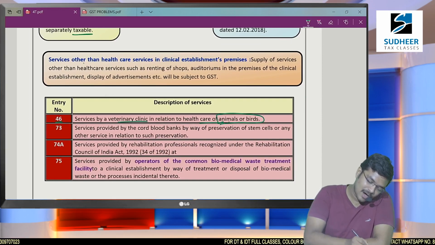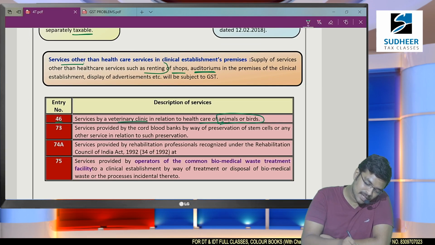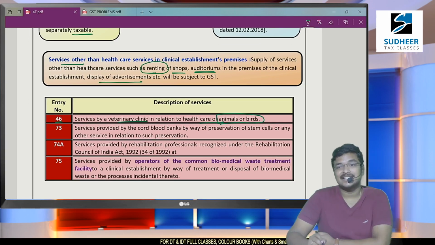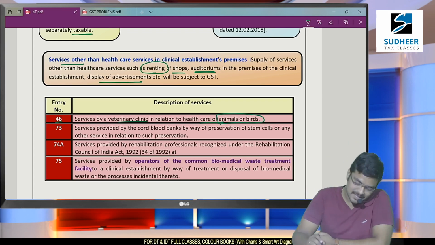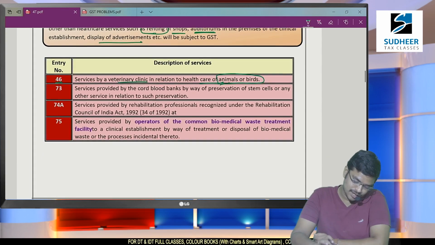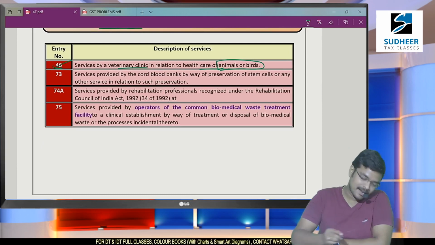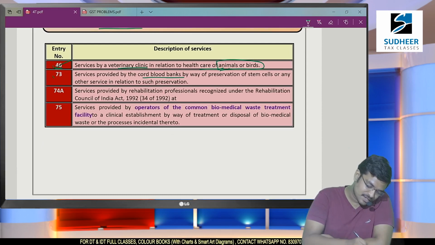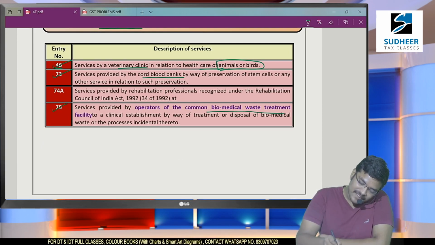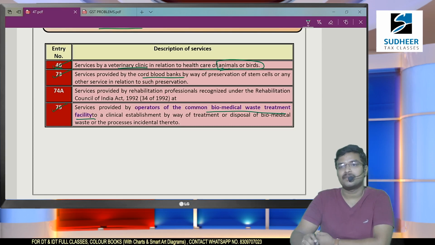Next, other income of the hospitals, like letting out to various shops, auditoriums. Here the hospital is going to get rent, advertisement charges. These are the other incomes of the hospital. These other incomes are chargeable to GST. Next, veterinary clinic services I have already explained. Next, blood bank services were exempted from GST. And this entry number 75, waste treatment facilities.